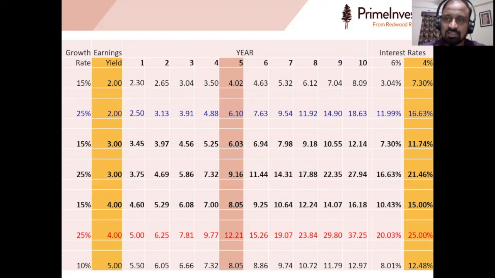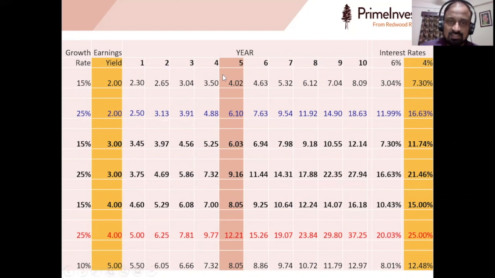Let us take it as 4%. Suppose you are buying a company that is trading at an earnings yield of 2%, and the company is growing its earnings at 15%.